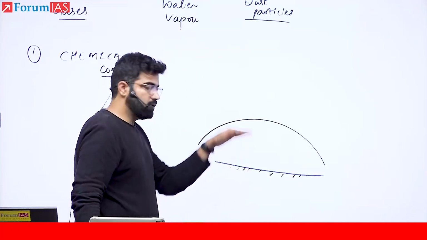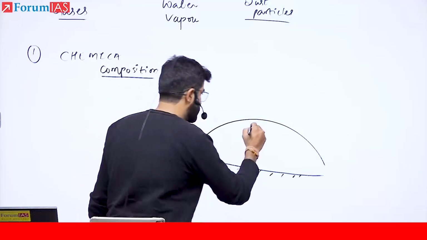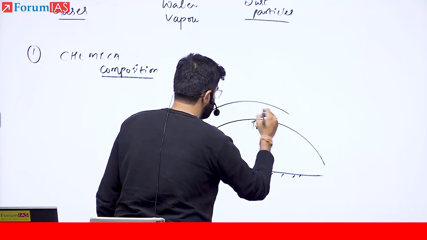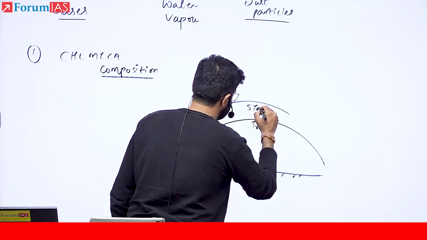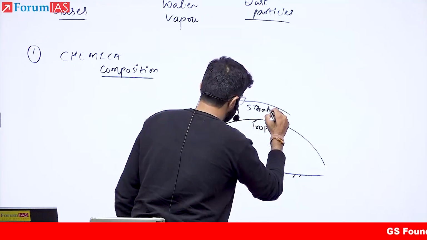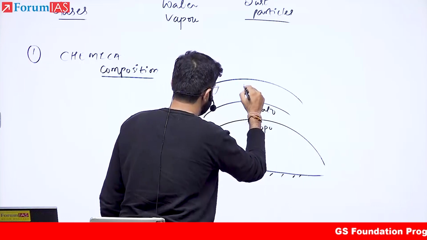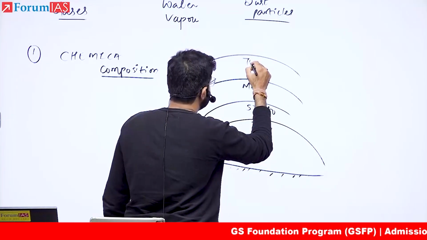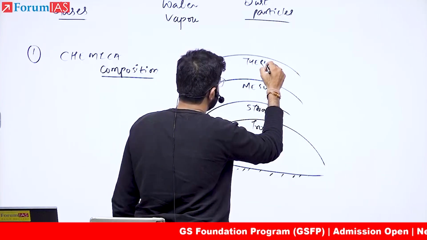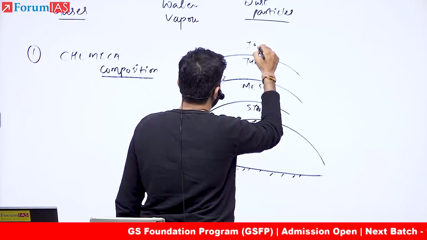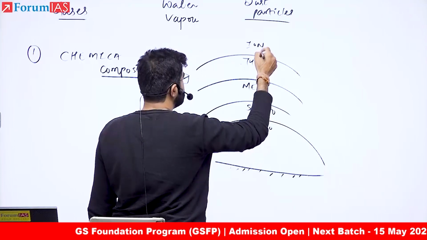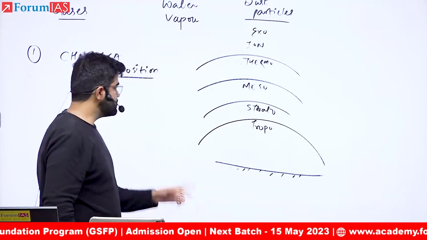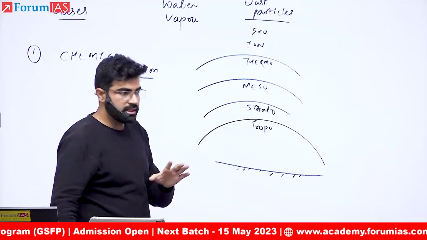If I look above, yes, the first one is troposphere, then second, strato, very good. Then meso, very nice. Then thermo, okay, yes, iono and exo. Actually, this iono is nothing but a part of this thermo. Iono and finally exo. Now, based on chemical composition, first look.